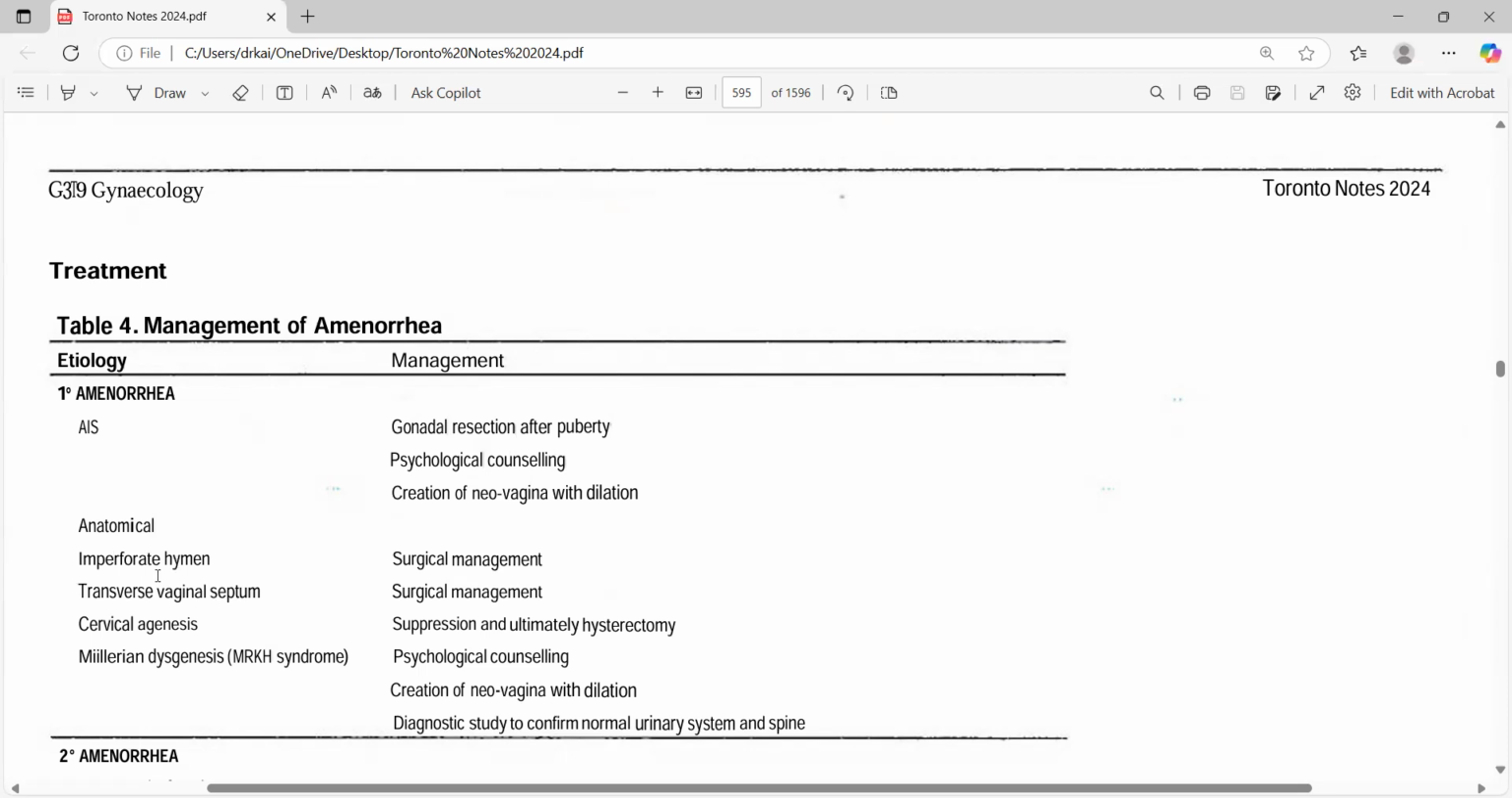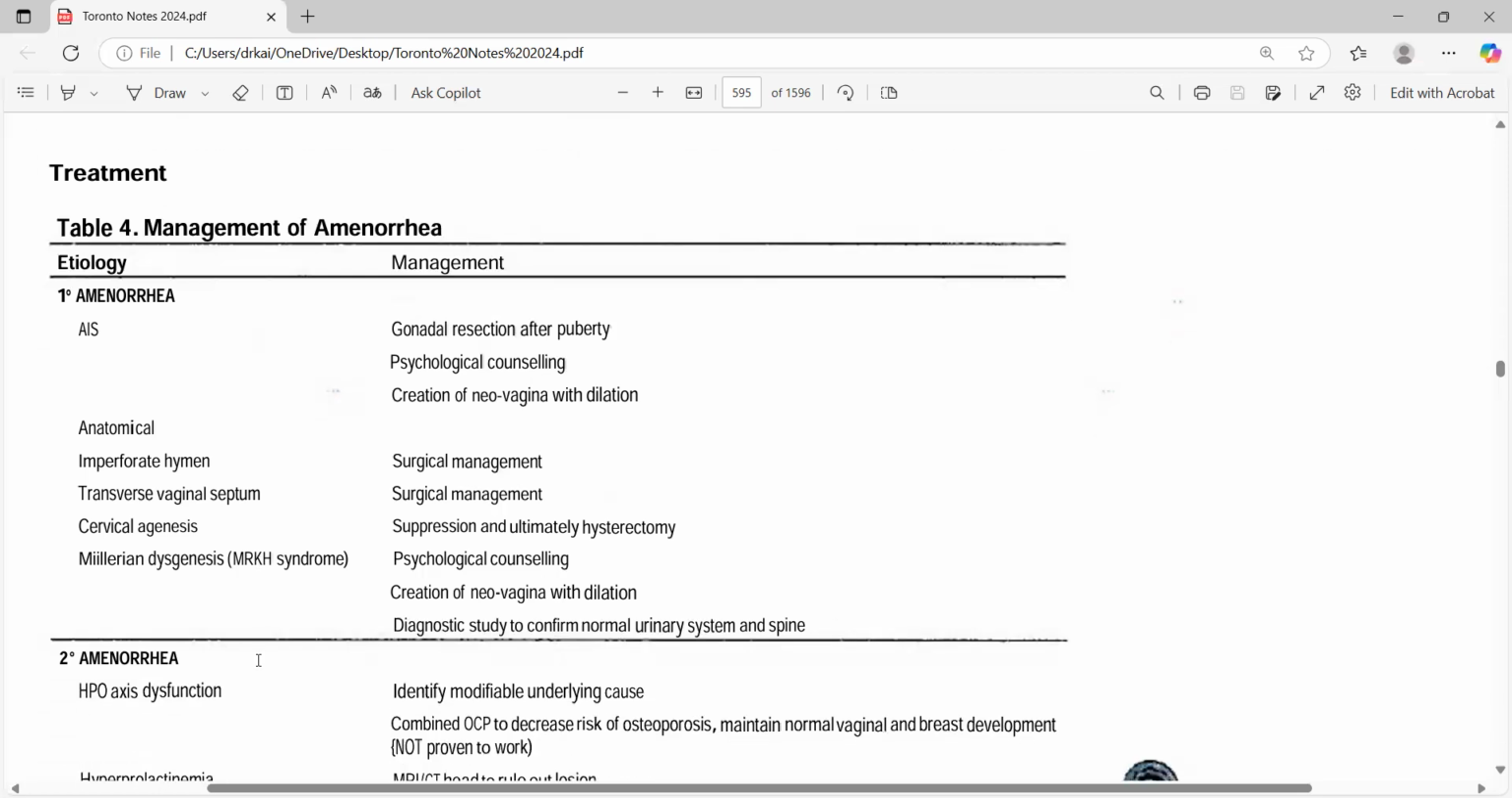Even for imperforate hymen, vaginal septum, cervical agenesis, Mullerian agenesis, in some of those cases we do go for the surgery and all that. But the first thing they are looking for is, are you a good doctor? Like, did you do the psychological counseling or not? So you have to start with that one.